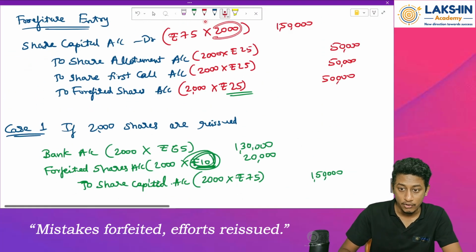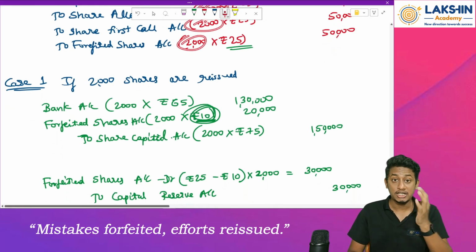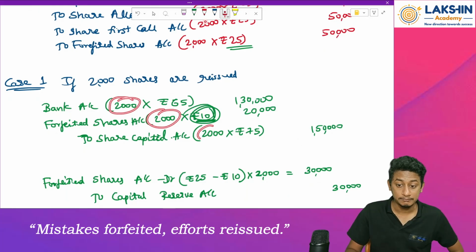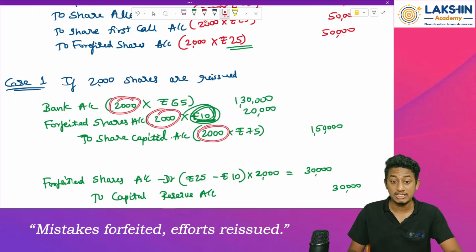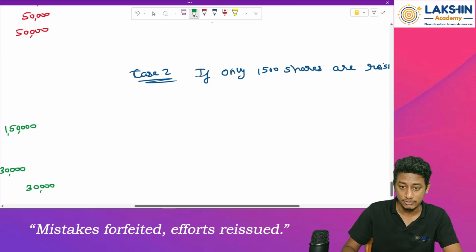Why? Because I'm forfeiting the 2000 shares over here. But in case of reissue, now I cannot multiply with 2000. Why? Because I am reissuing how many shares? I am reissuing 1500 shares. So because of that, the entry will change to bank account debited. How much?